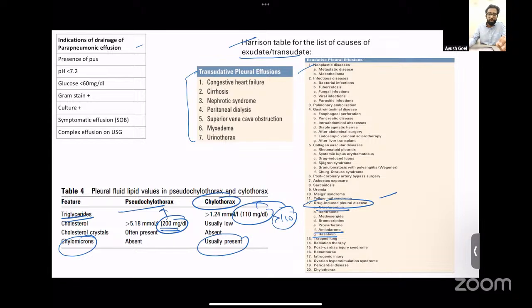One more question that can be asked is, what are the indications of drainage of a complicated parapneumonic effusion? Along with bacterial pneumonias, the patients can have complicated parapneumonic effusions. These are the list of indications where an ICD needs to be placed if the patient is having an effusion. All these indications are where there is presence of infection in the pleural space. So if there is pus, or low pH, low glucose, or gram stain or culture is positive, this means there is infection happening in the pleural space and these patients need drainage.